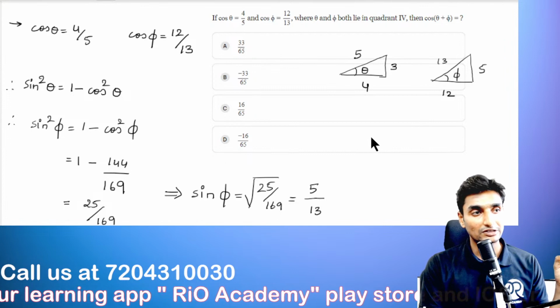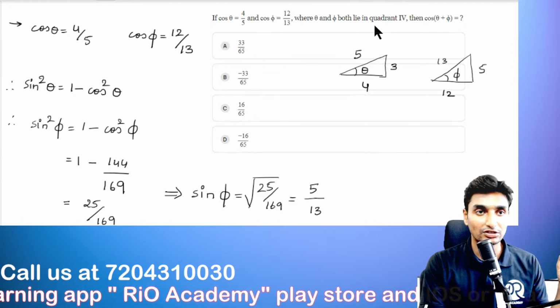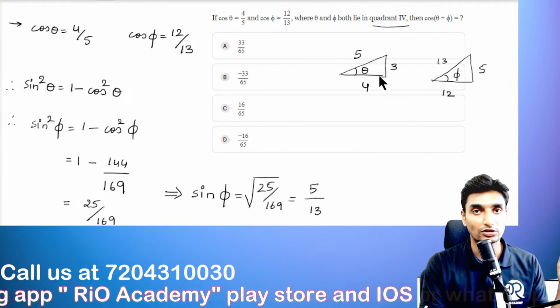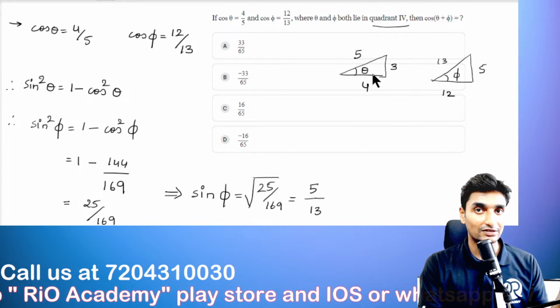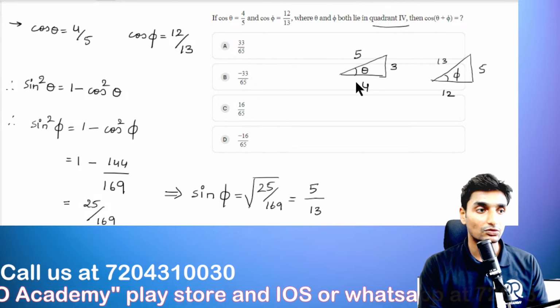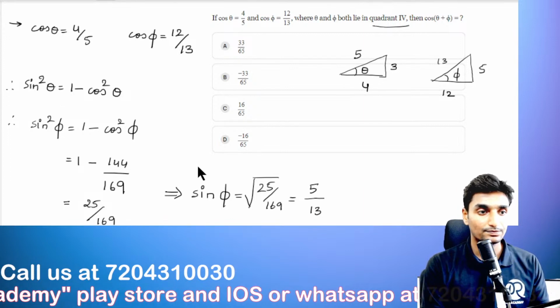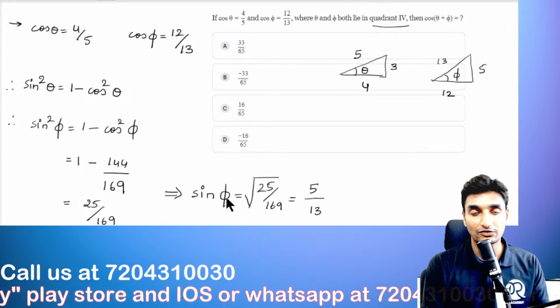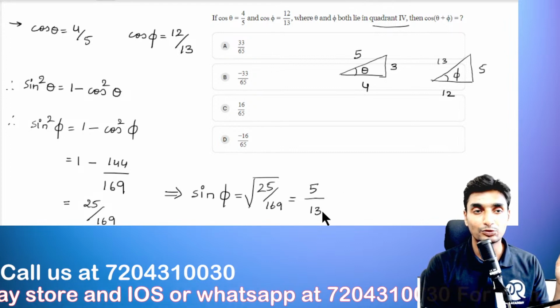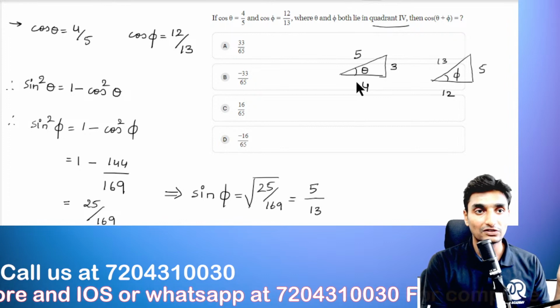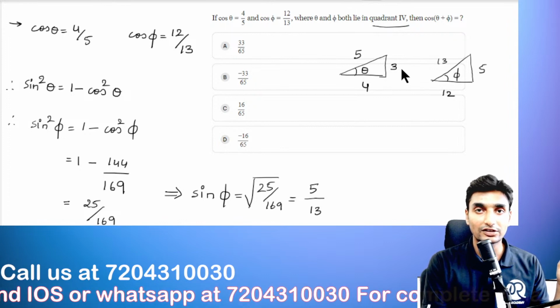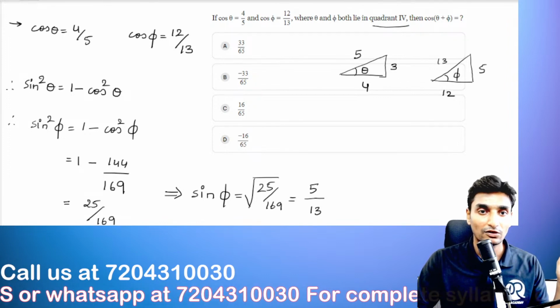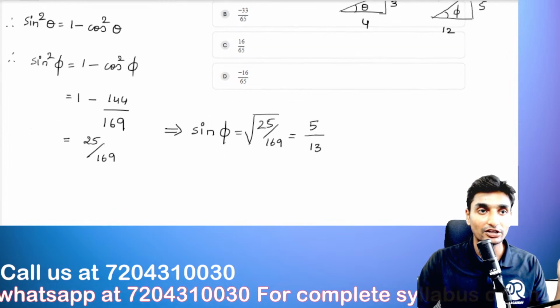And one more important thing here, guys, please note down that this lies in the fourth quadrant. In the fourth quadrant, the value of sine is negative. So the value of sine phi that we have got is 5 divided by 13, and sine theta we can write as 3 divided by 5, but in the negative format.